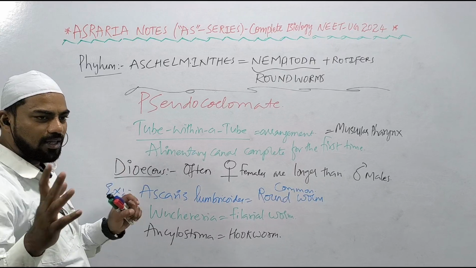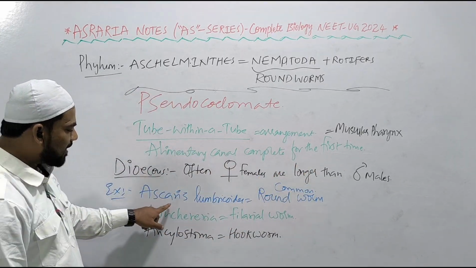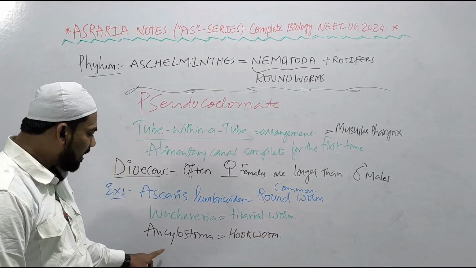They are dioecious, separate male, separate female. Often females are longer than the males, and males have posterior curved end, right? Examples: Ascaris lumbricoides, common roundworms, right? Wuchereria bancrofti, filarial worm, and Ancylostoma, hookworm.